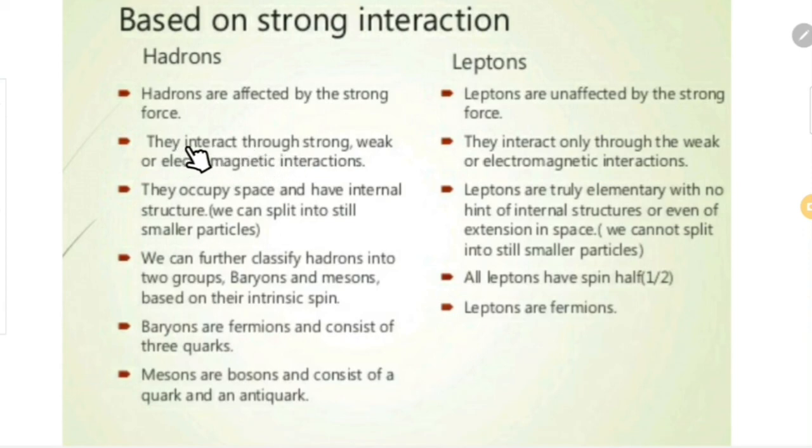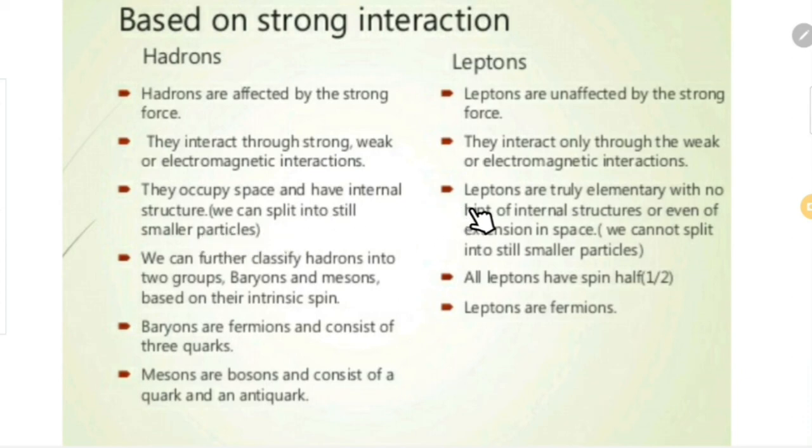So considering the other three interactions, we can say that hadrons can interact with all interactions, while leptons can interact with all interactions except strong interaction. Okay, so I think that is clear to you. Now, in the case of hadrons, they occupy space and have internal structure. That means we can split them into still smaller particles.